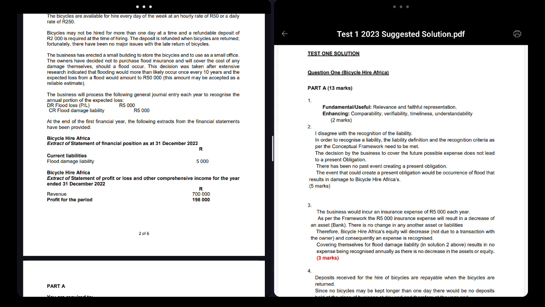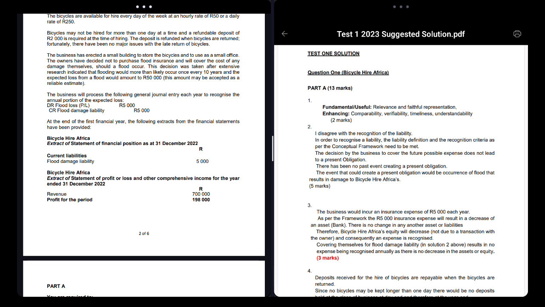So they took 50,000 rand, divided by 10 years, and got 5,000. Each year we recognize it as a liability. We keep this amount aside so that if damage happens, we can pay it. Was that right?